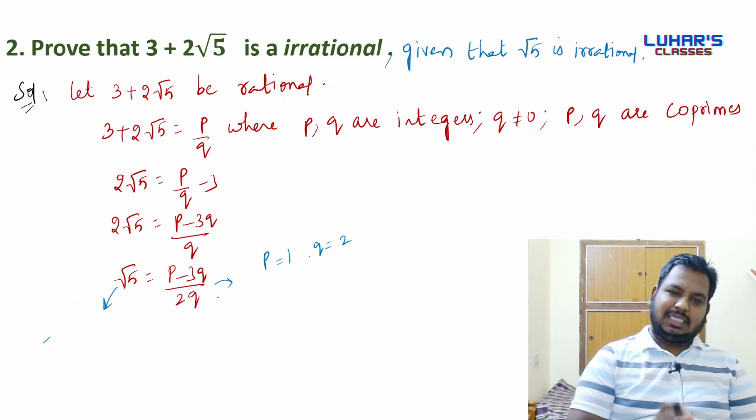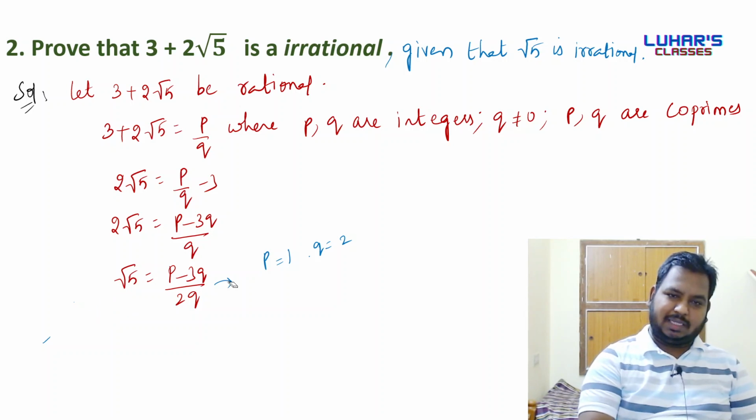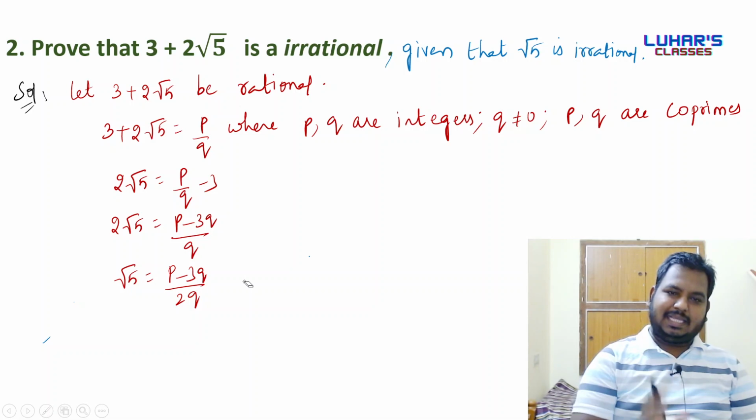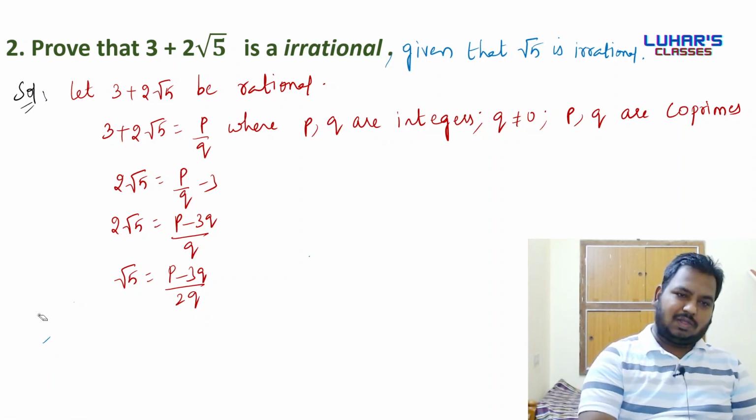So p minus 3q by 2q is a rational number, and root 5 is irrational. An irrational number cannot be equal to a rational number. Did you get me? Right. If you didn't get me, please mention it in the comment section. Mahendra sir is going to work on that.